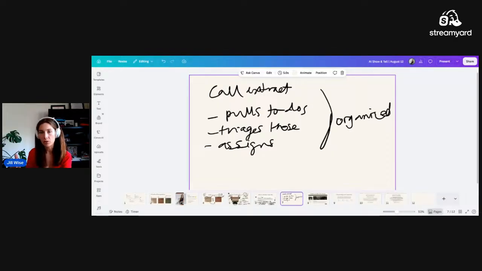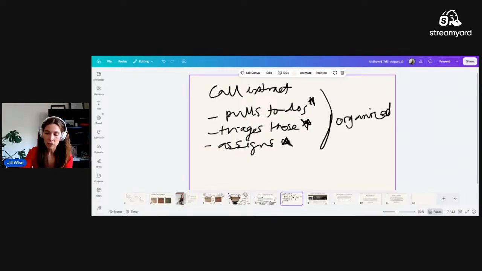I have back-to-back calls all the time. I might have anywhere between 2 and 5, sometimes 6 calls in a day, just because I pile them all onto the same day. However, after those calls, each one of them creates work. I need to know what the to-dos are for myself and clients. I need to know when those need to happen by. I need to assign them to the right people. All of that needs to happen.